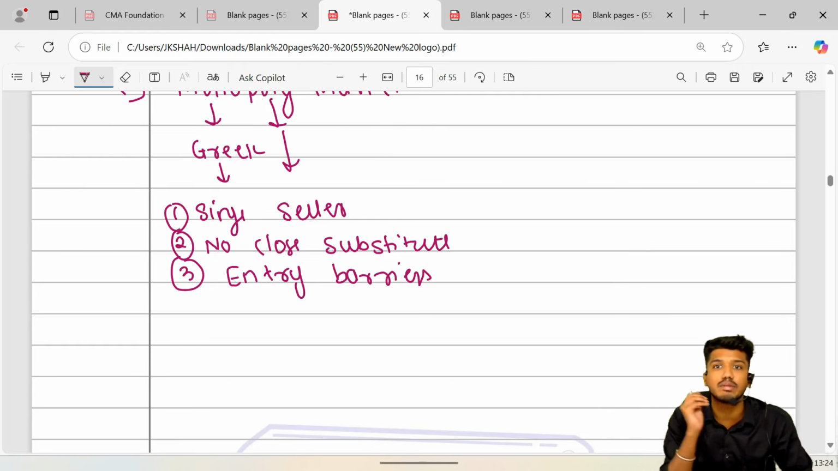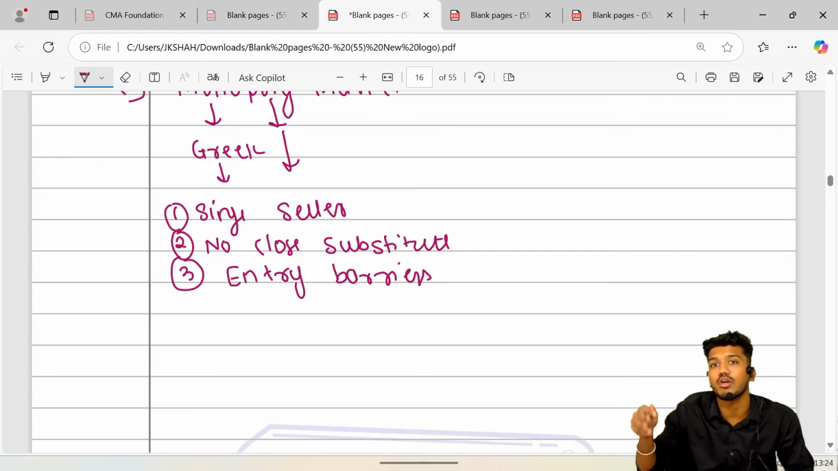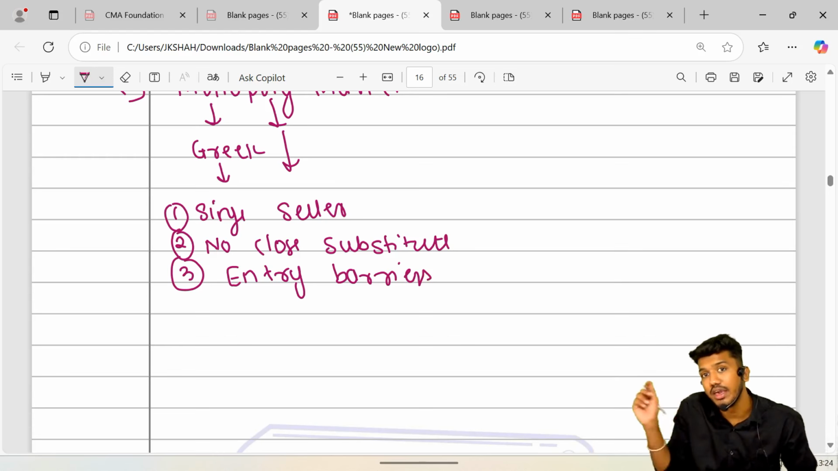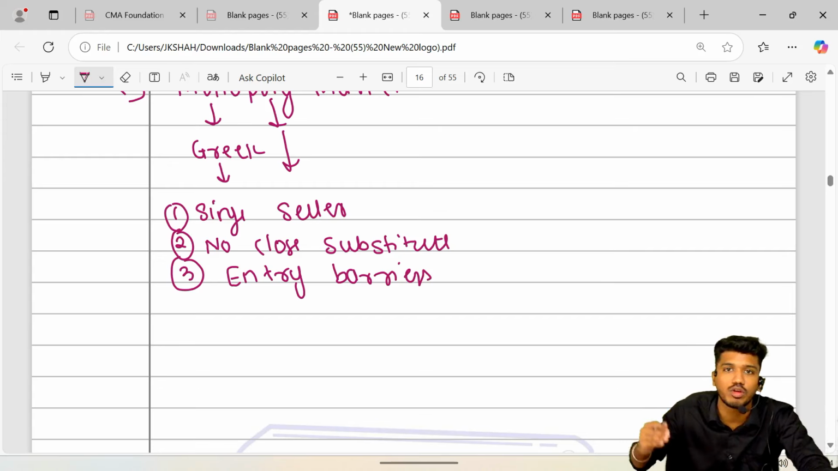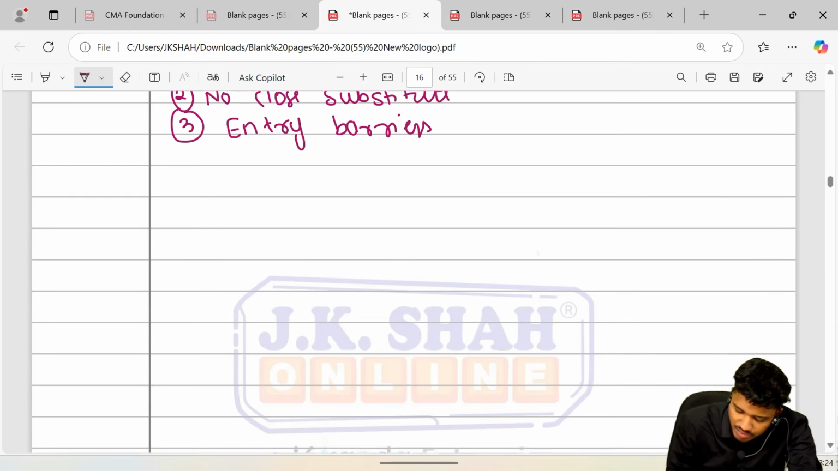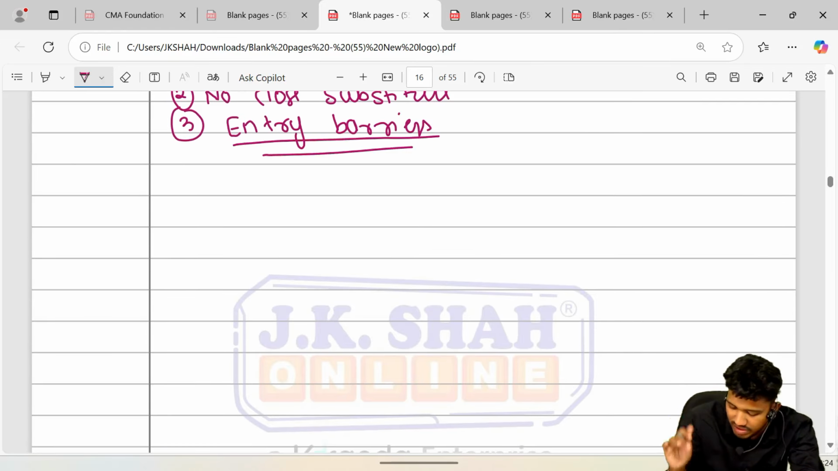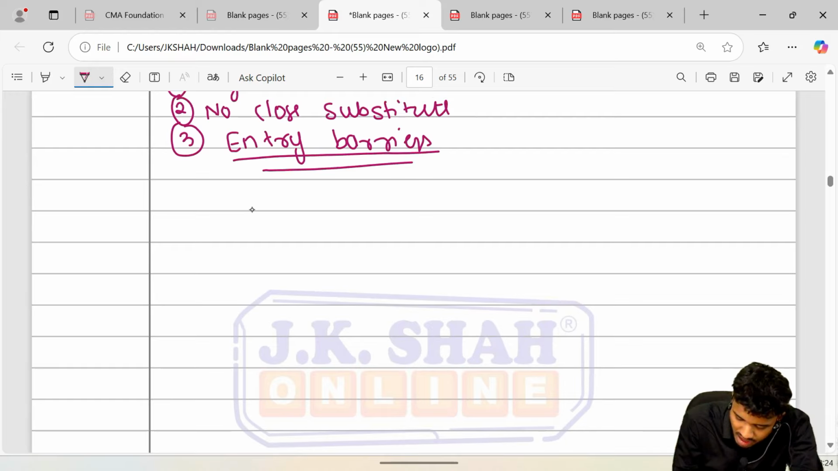I created entry barriers in the form that I'm not allowing another person to enter into the market. If no other person is coming into the market, what is happening? I'm the only person who is controlling my shoes business. It's on and on. Let's say for example I am selling the shoes. Achha, I'll take a different example. Example, I sell milk.